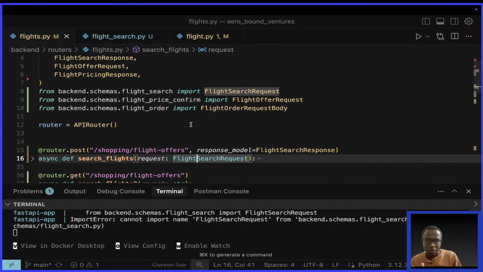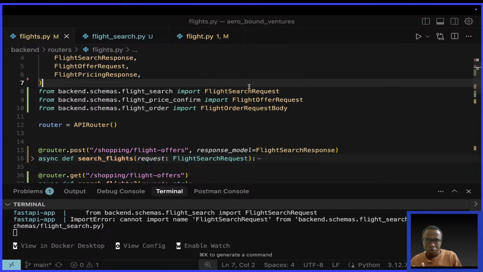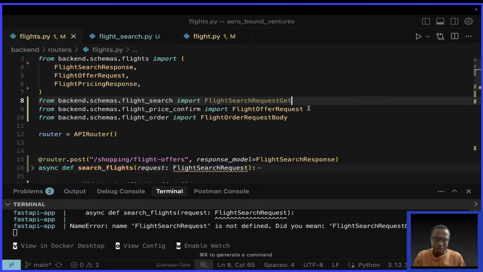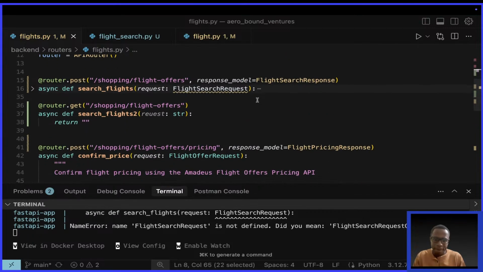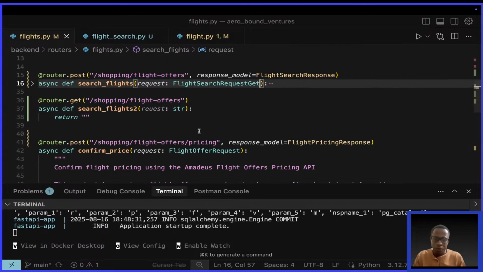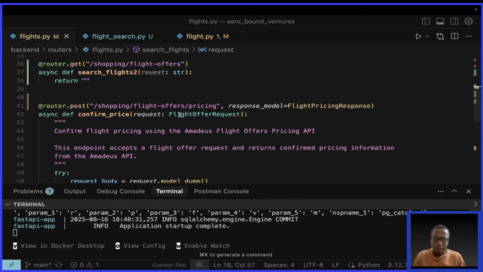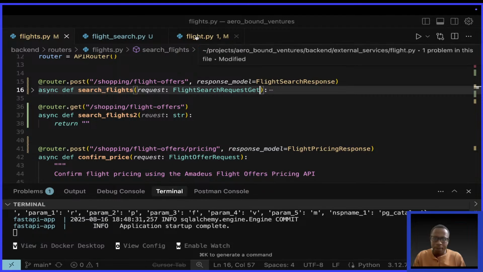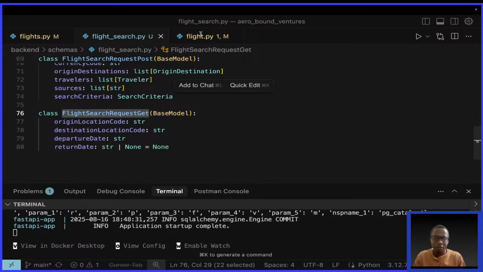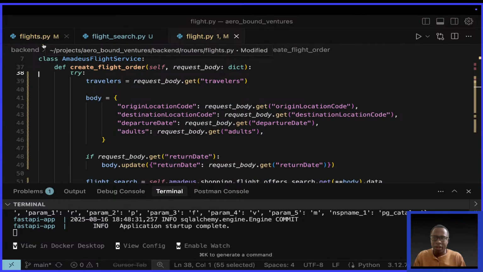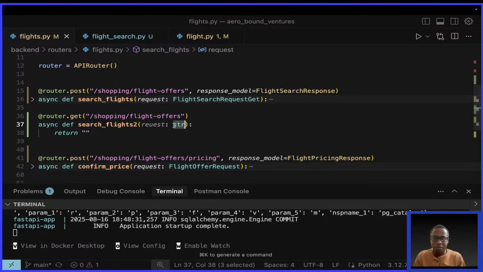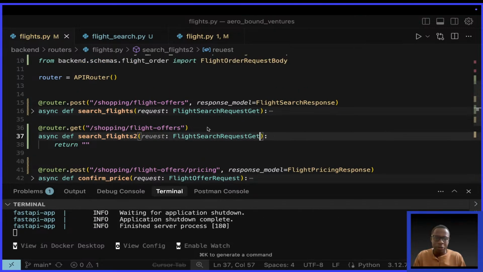We have here flight search request. So it has to be flight search request get. And this one, yeah, like so. Okay. So then what else? We come and import. I think we have to import this one now, flight search get, to use it here. Where is this? I want to cancel that and put it here, like that. But we need to import it.